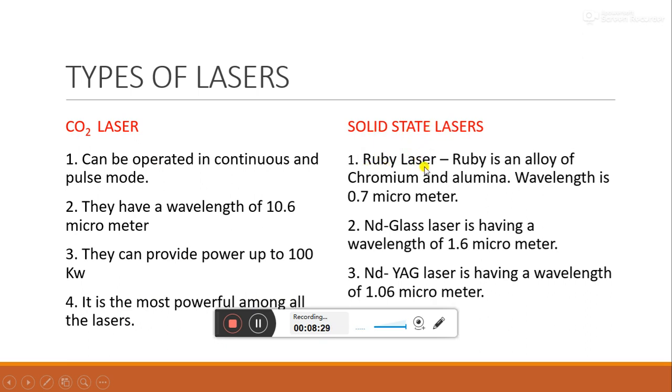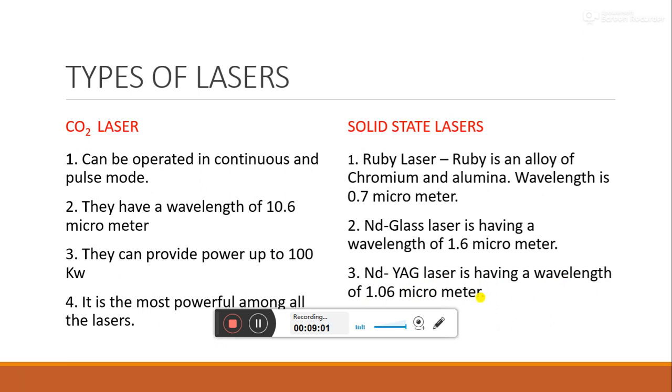Now coming to solid state lasers, the ruby laser. What is ruby? Ruby is an alloy of chromium and alumina. And what is the wavelength? It is 0.7 micrometer. Now what about the Nd glass laser? It is having a wavelength of 1.6 micrometer. Then what about the neodymium YAG laser, which is yttrium aluminum garnet? It is having a wavelength of 1.06 micrometer.